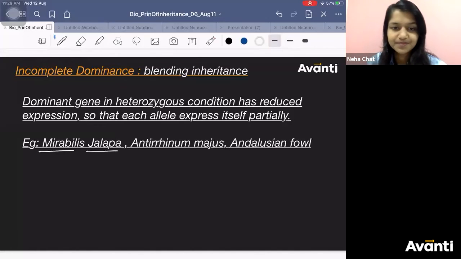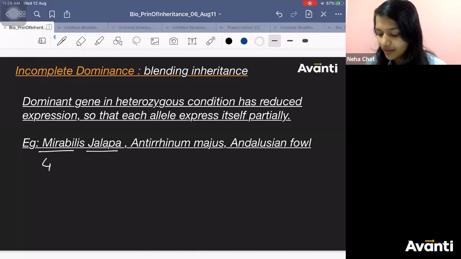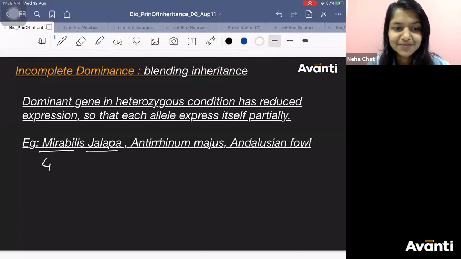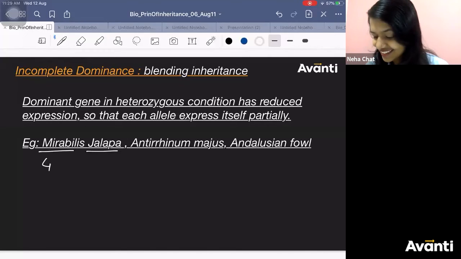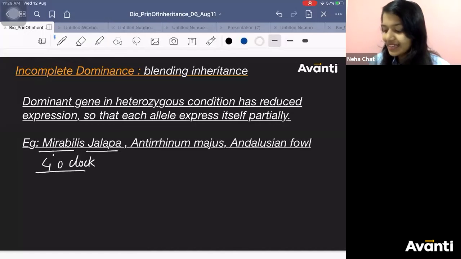Mirabilis jalapa. This is a flowering plant. What do you call it? 4 o'clock plant. Yeah, Shrenik. After so long, I have seen Shrenik's message. So happy to see your message, Shrenik. 4 o'clock plant. Antirrhinum majus.